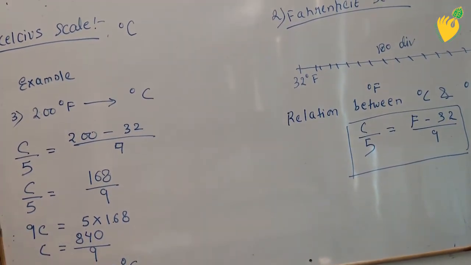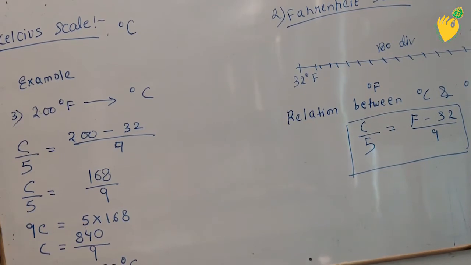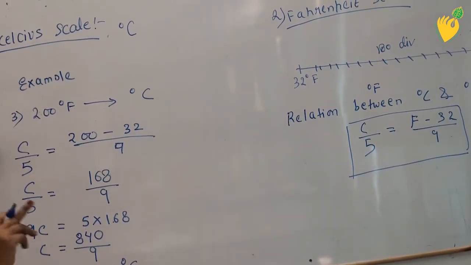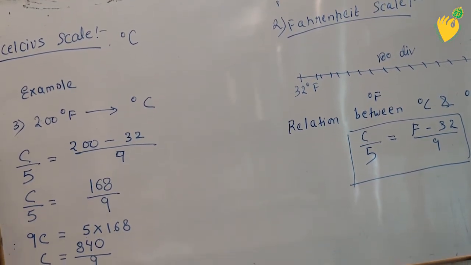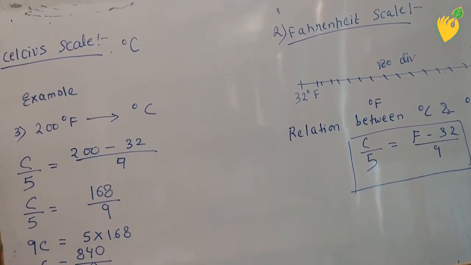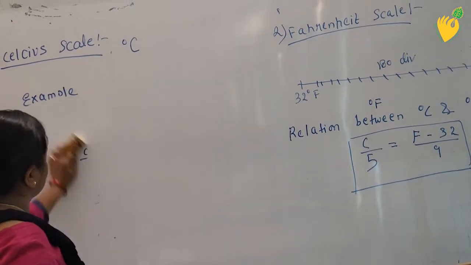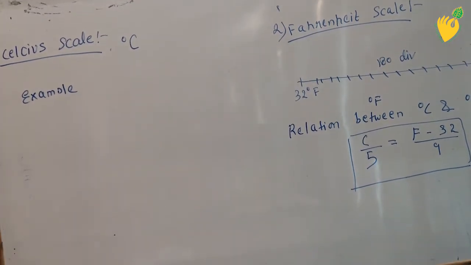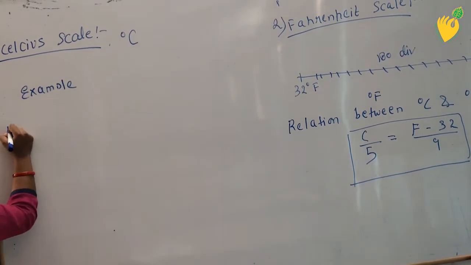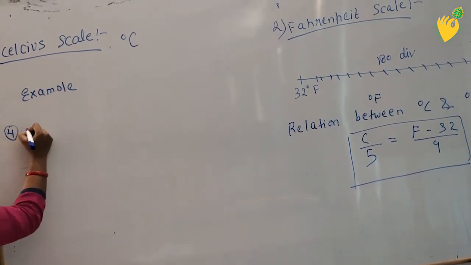Now students, one more example I will take. I will tell you about the temperature at which the value of Celsius will be equal to the value of Fahrenheit. In another example, the question, students note down this question.